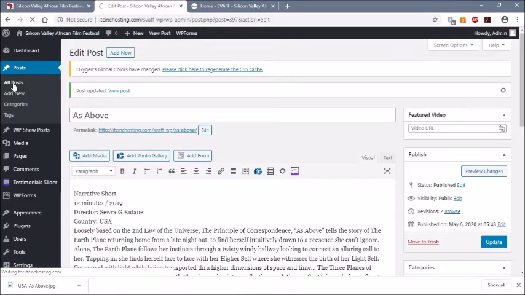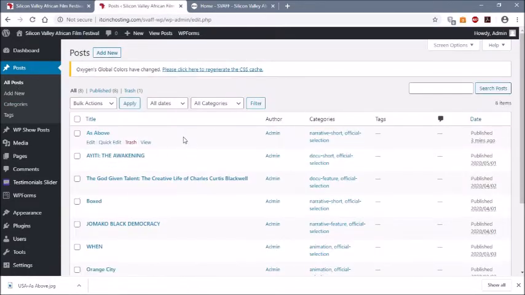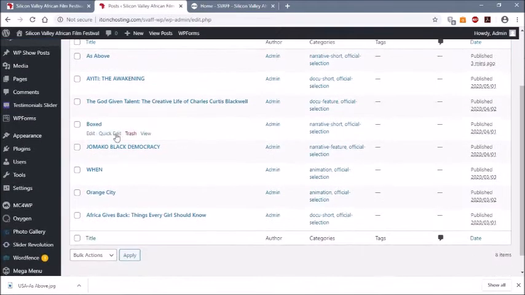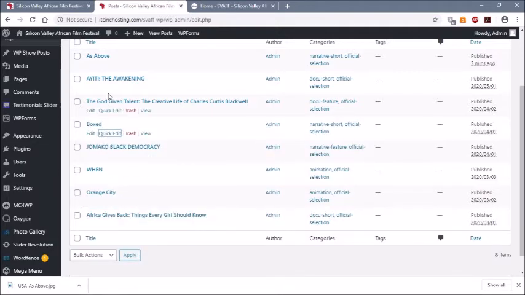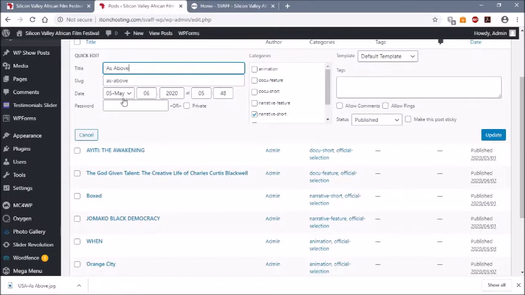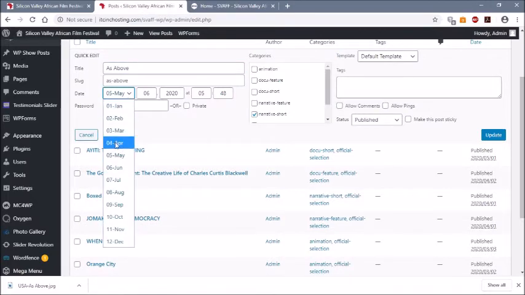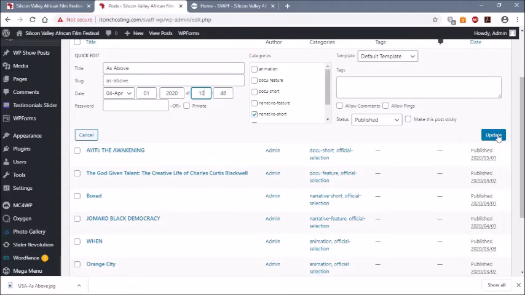So I'm going to go into all posts, and we're going to look at boxed under this little link called Quick Edit. And we're going to see that this publishing date is April 1st at 9:35. So I want to make as above right around that same time. So we're going to do April 1st, just do 10:48. We're going to update.